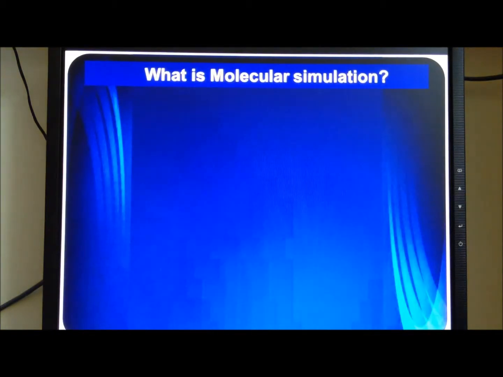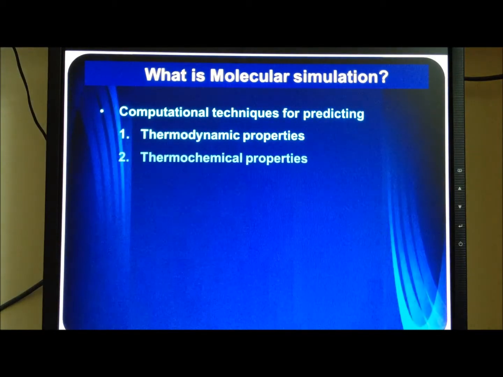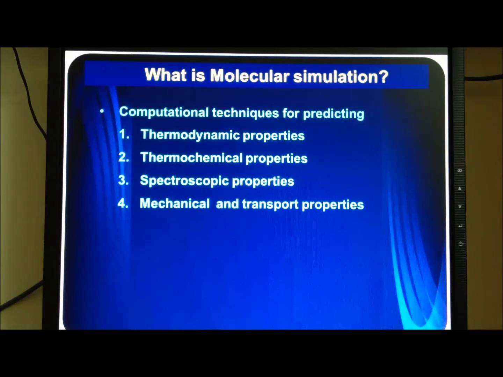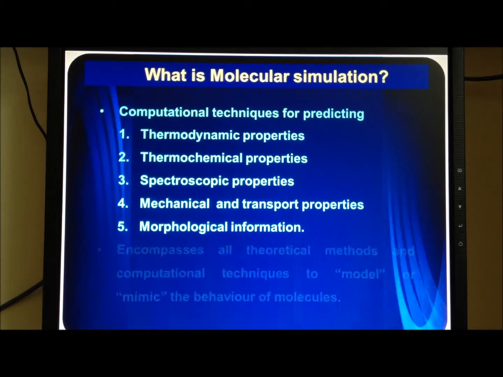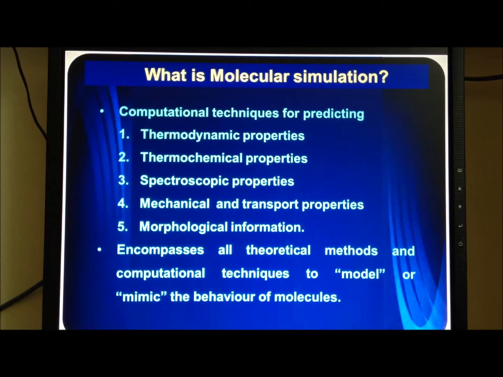Now, what is a molecular simulation? These are basically computational techniques for predicting, I repeat, predicting thermodynamic, thermochemical, spectroscopic, mechanical and transport properties and morphological information. So it encompasses all theoretical methods and computational techniques to model or mimic the behavior of molecules. Now, since it is a prediction, it might not always be accurate and it gives an estimate of the actual results.